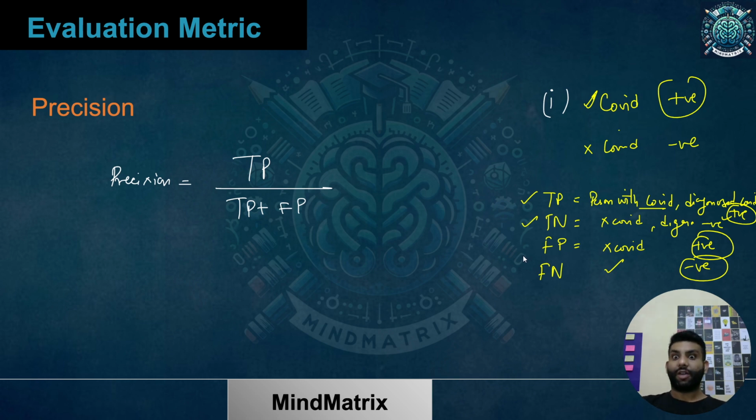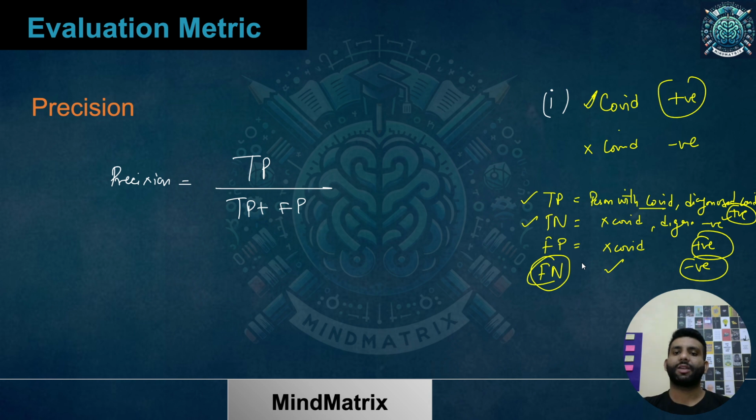At least you are not having COVID. So not a big issue, but false negative is a major issue. Why? A person had COVID, but was diagnosed negative. So there is a big issue.